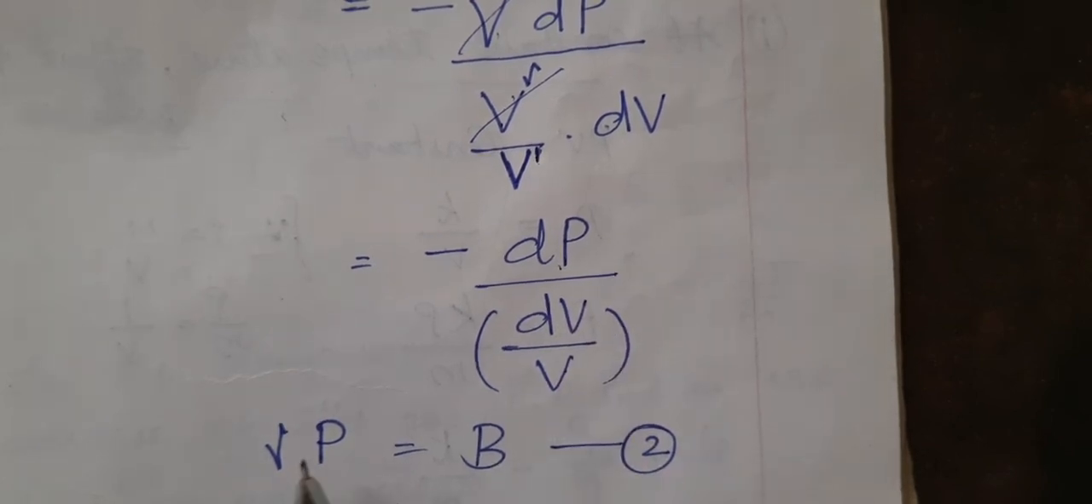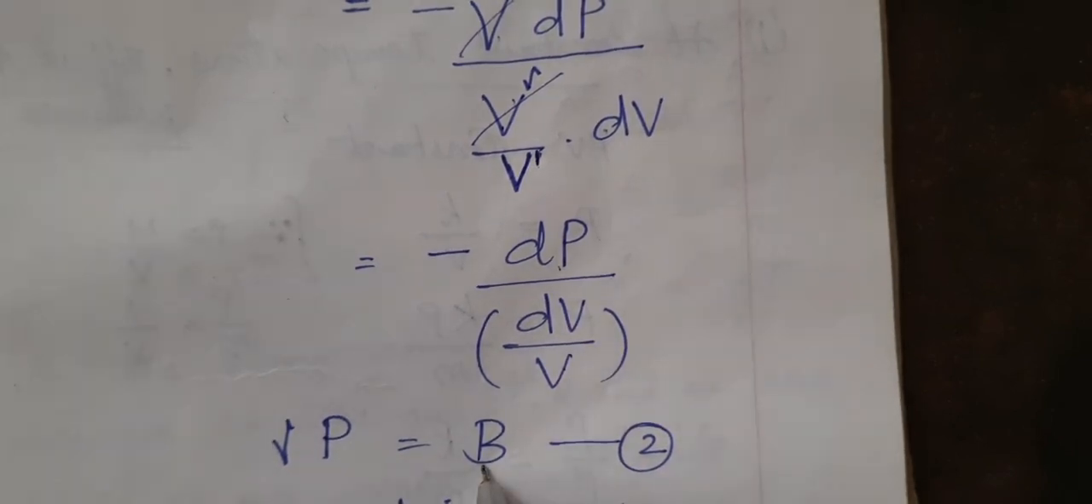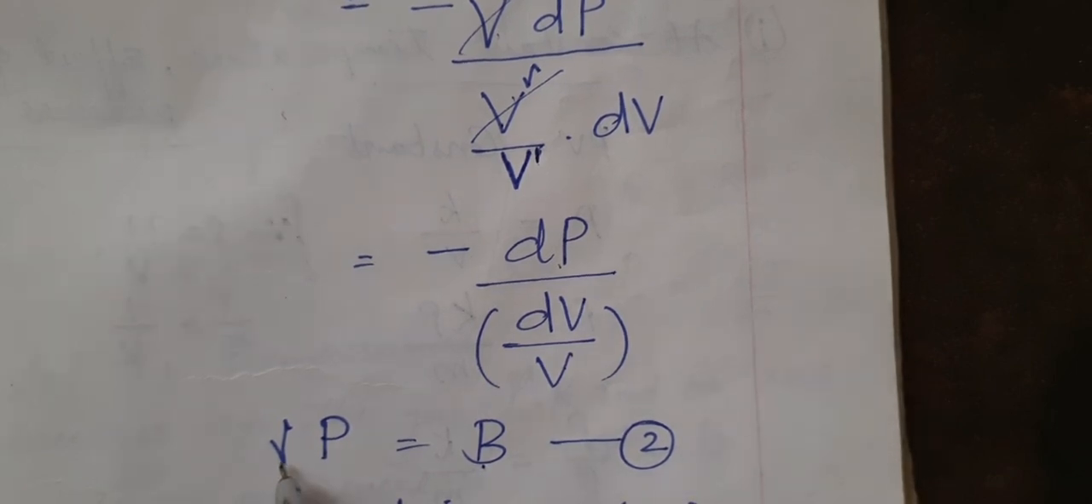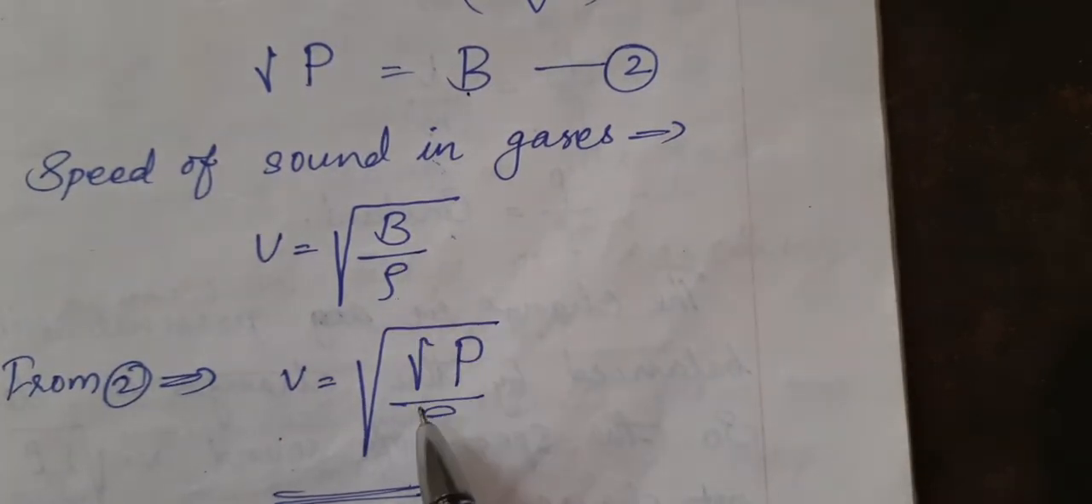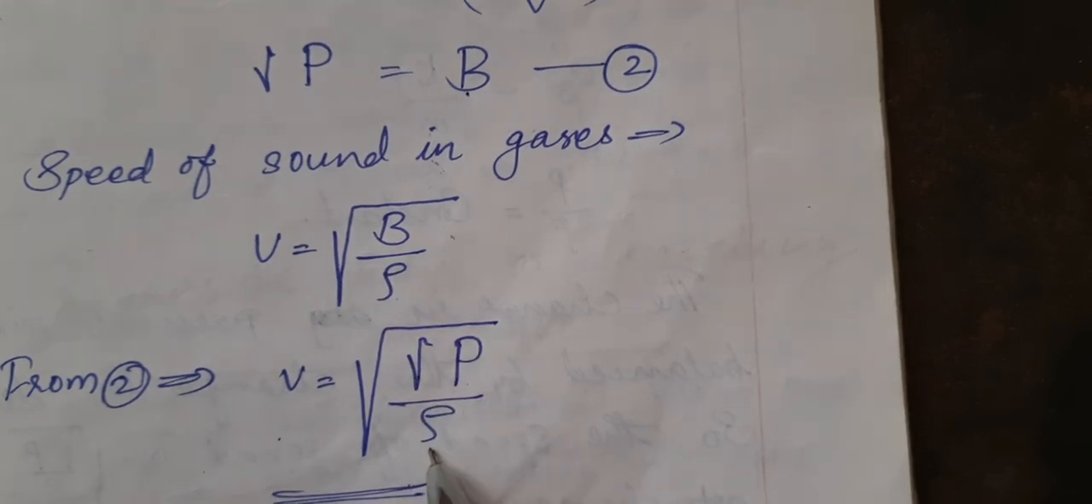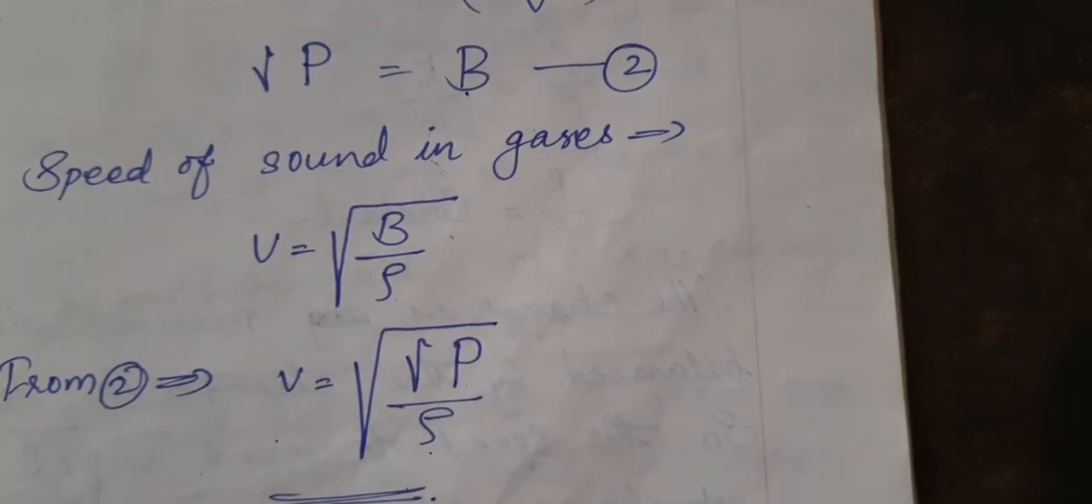In the previous equation we said P is equal to B, then we replaced it as P by rho. But here now B is equal to gamma P. So this equation becomes B by rho, that becomes gamma P divided by rho.